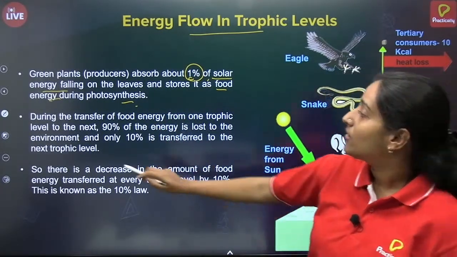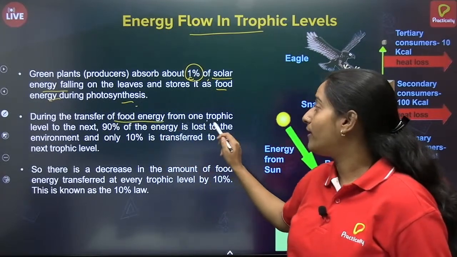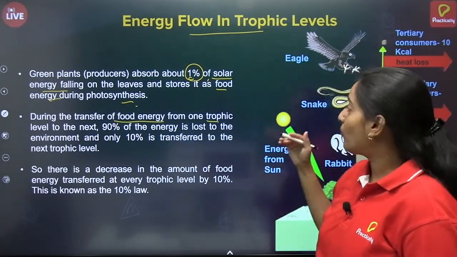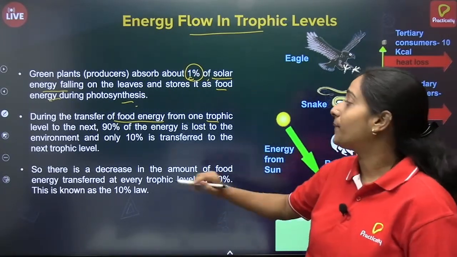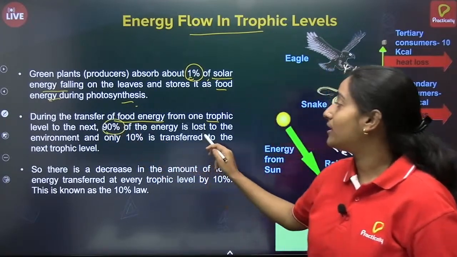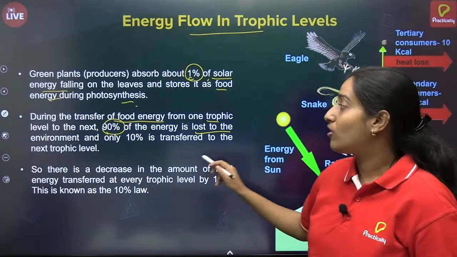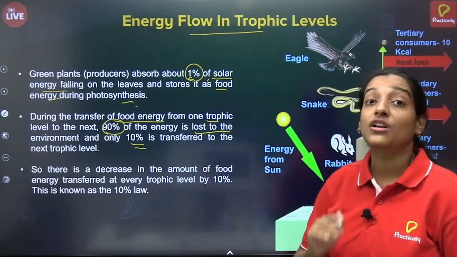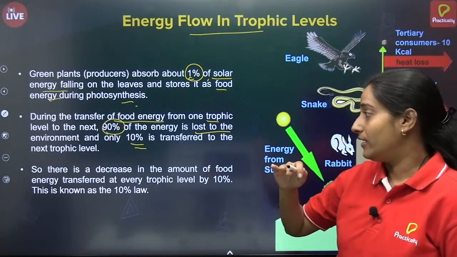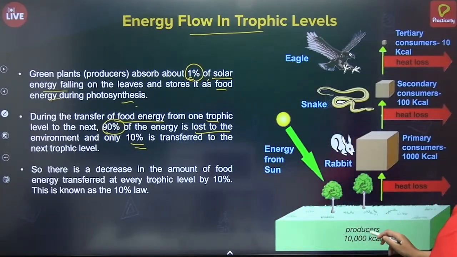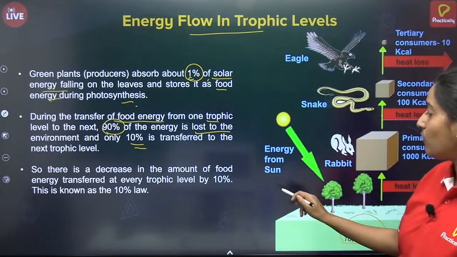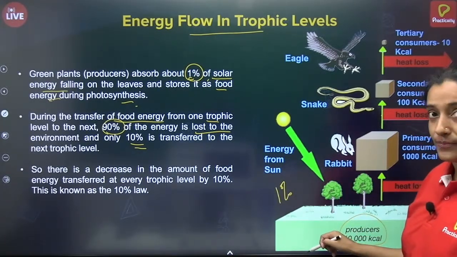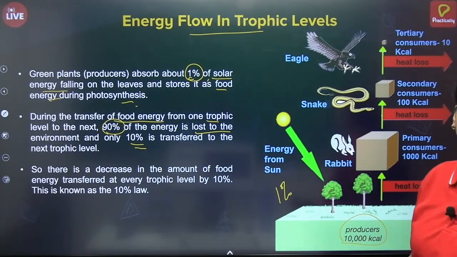So what happens is during the transfer of food energy from one trophic level, now we saw about the trophic level. So whenever the energy is getting transferred from first trophic level to the second trophic level to the next one, 90% of the energy is lost. It is lost and only 10% of energy is transferred from one level to the other level. Okay, so this is how it is. Producers, for example, are producing 10,000 kilocalories of energy. That means they are converting 1% of solar energy.